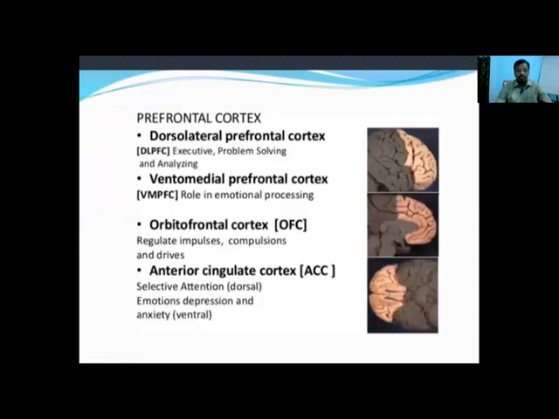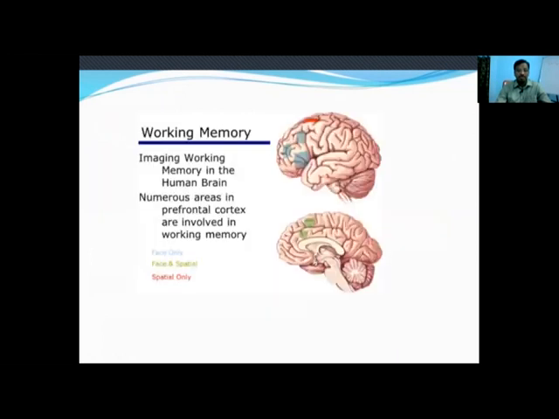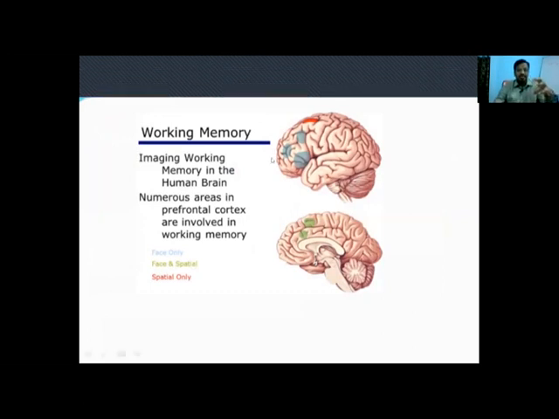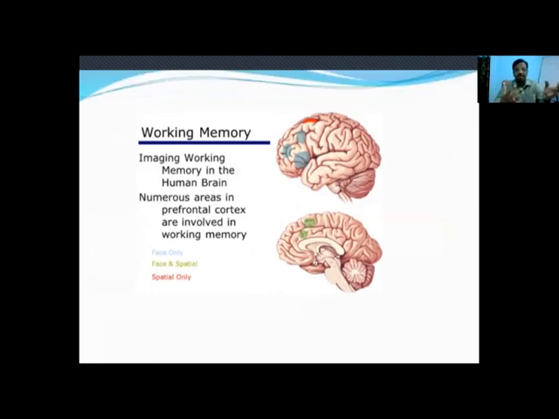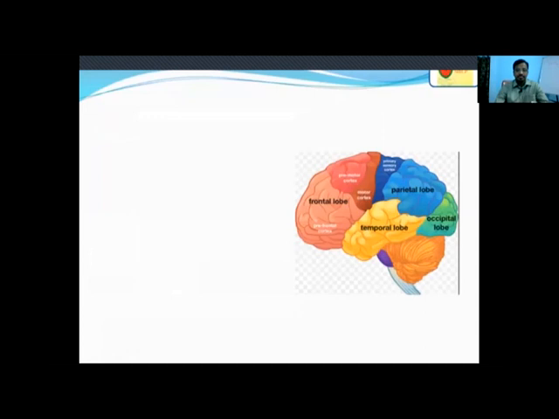So these are the components of the prefrontal cortex. Coming to working memory, it is mainly by the prefrontal cortex, which deals with immediate gathering of information and carrying it to some other place, but it will not be retained in short-term memory. So working memory is a part of the prefrontal cortex. It is just like a waiter taking our order and making the order ready, but he doesn't remember after one hour what order we made. So this is called working memory.